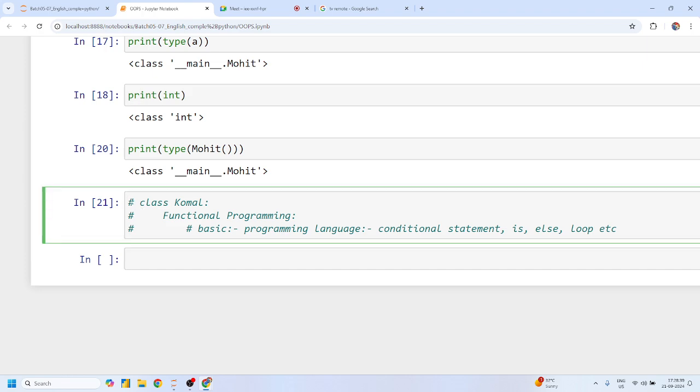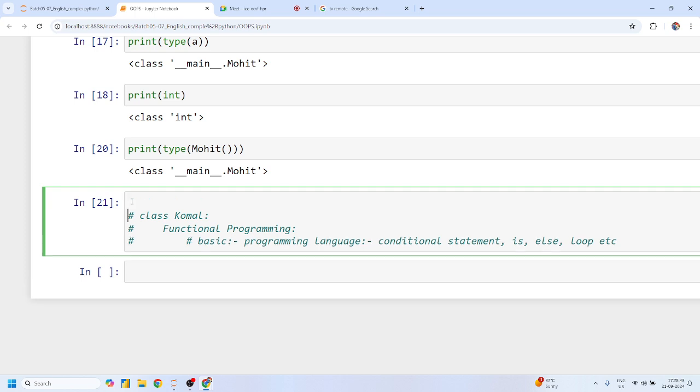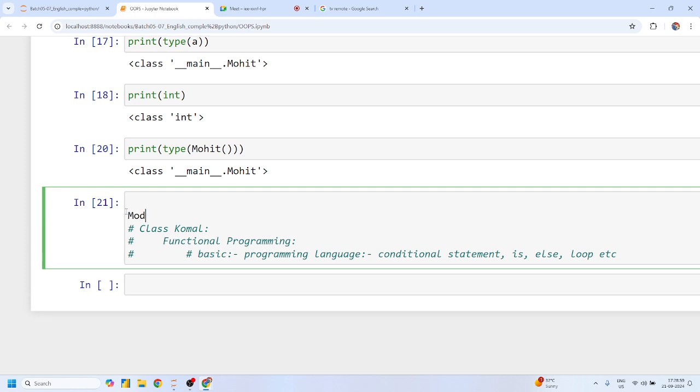Sir, then what is the difference between class and the module? Difference between class and the modules: whatever I have just told you, guys, we have directly used the modules concept without using the concept of class, right? Actually modules is a collection of class concepts, not just directly a functional concept. All these classes come under this modules concept.